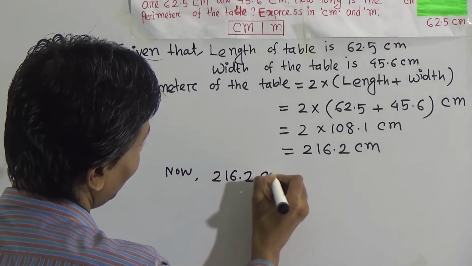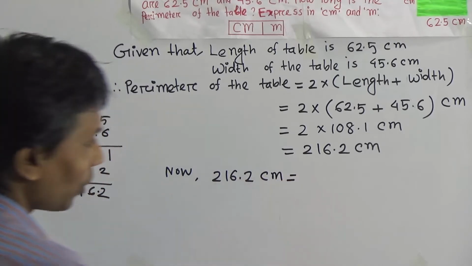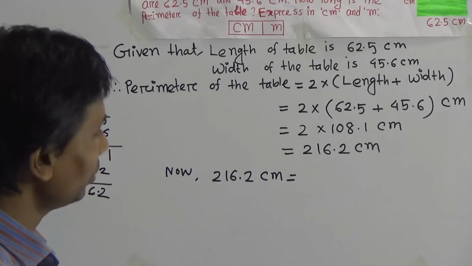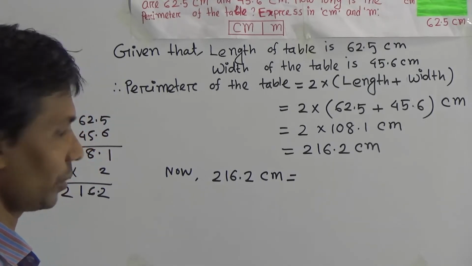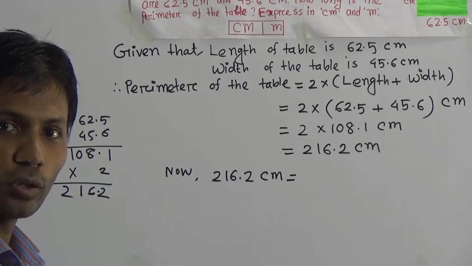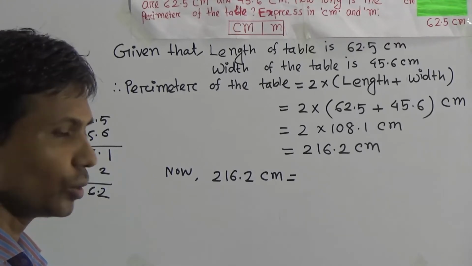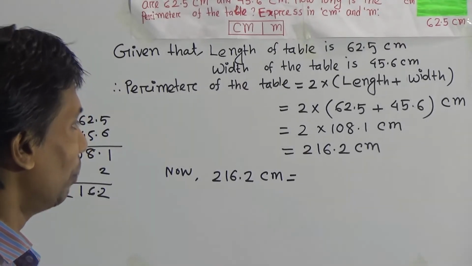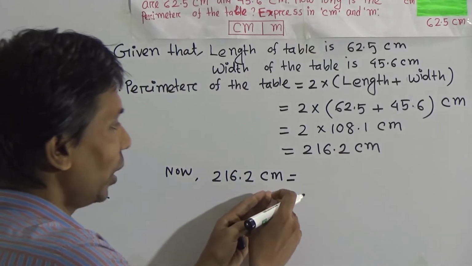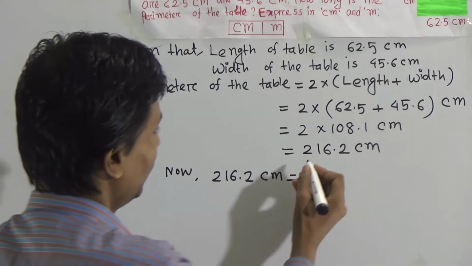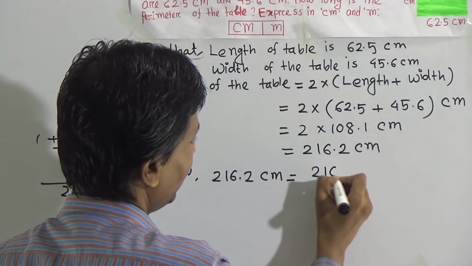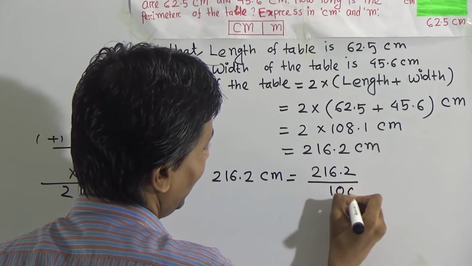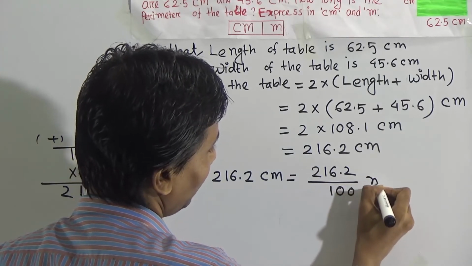216.2 centimeter. I want to convert now centimeter to meter. We know 100 centimeter equal to 1 meter. 1 meter equal to 100 centimeter. This is the relation between centimeter and meter. I want to convert smaller unit to greater unit. That means 216.2 divided by 100, and this is now meter.